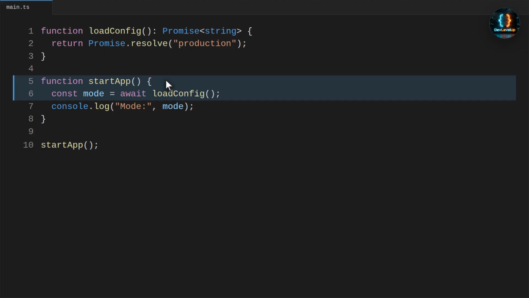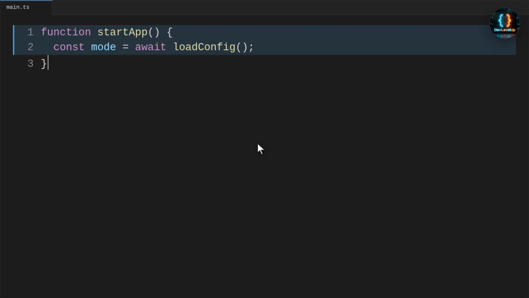Here we try to use await inside a normal function, then we run the file and TypeScript rejects the structure. Let's explain the error in plain terms. Await needs a place where JavaScript is allowed to pause and resume later. A regular function does not provide that async context.